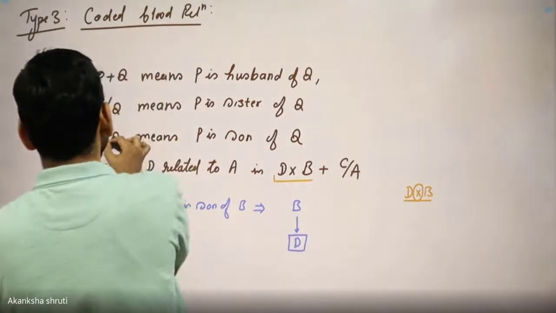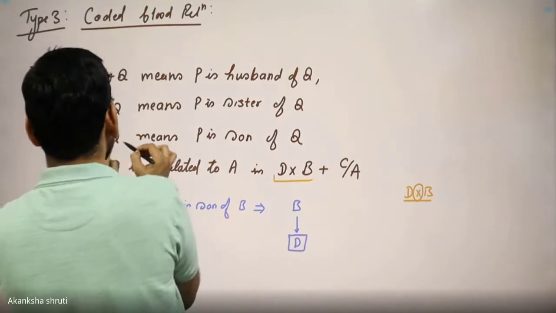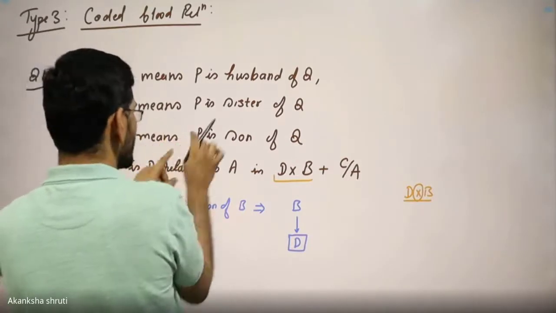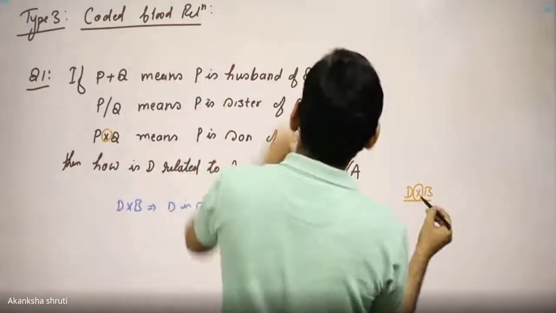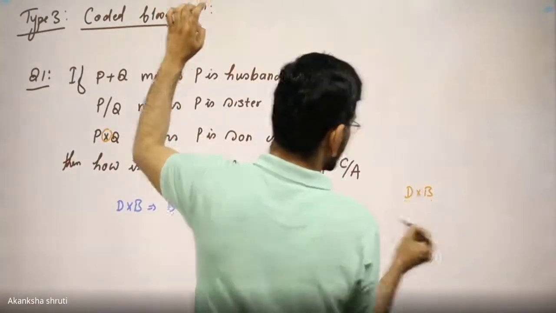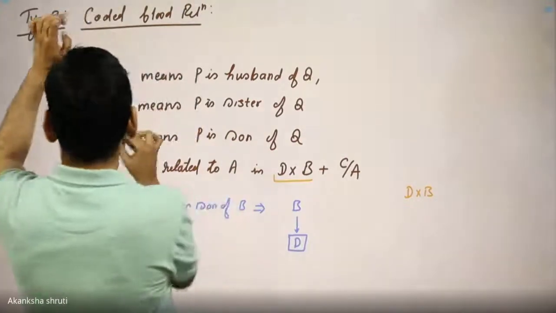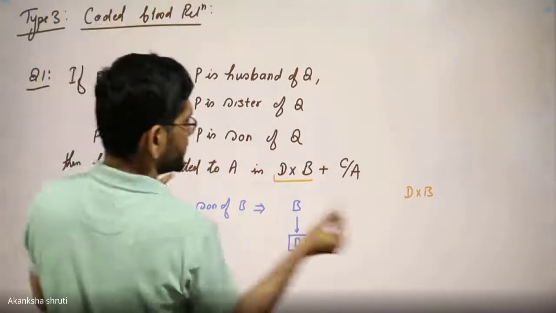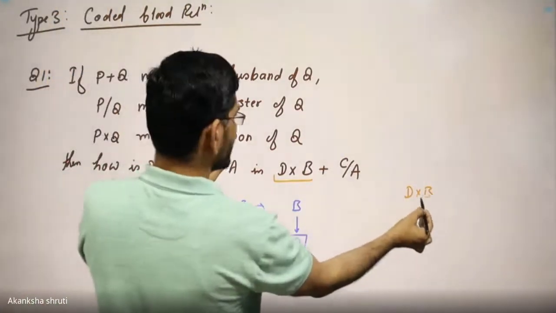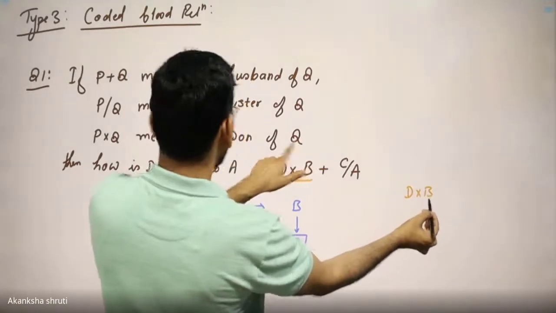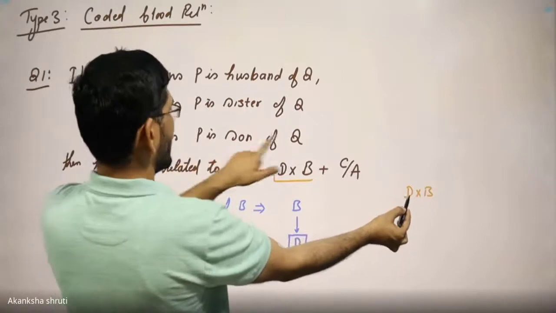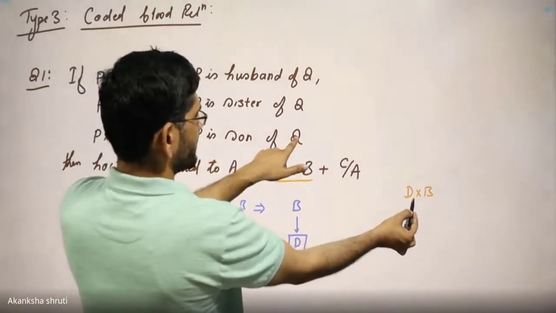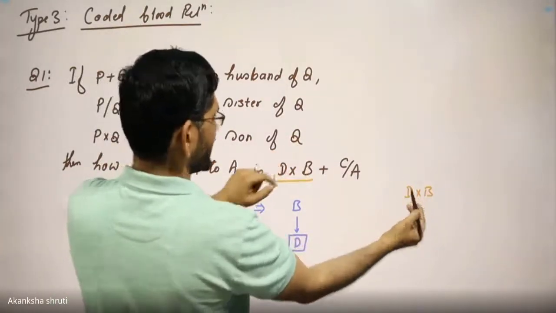So the cross symbol is existing here, P cross Q. It denotes that P is son of Q. So D cross Q will denote that D is son of B. Just in place of P, replace it by D, and in place of Q, replace it by B.